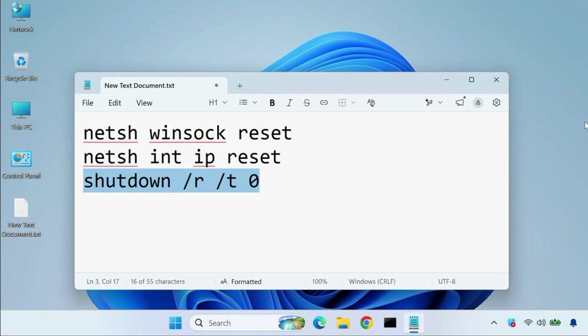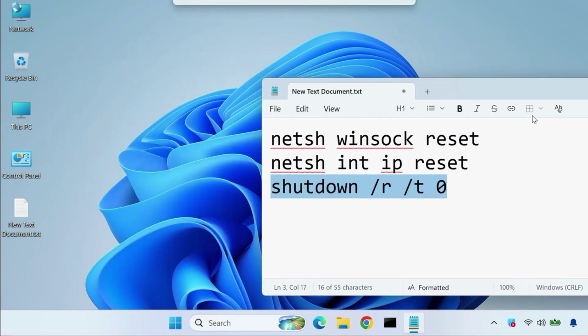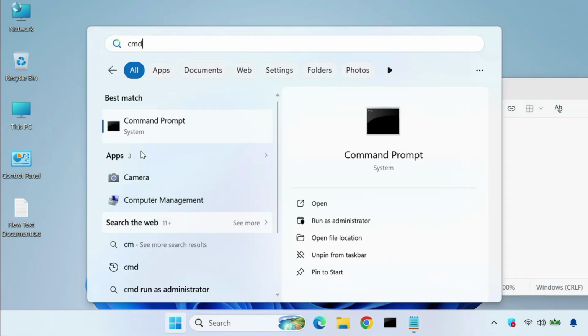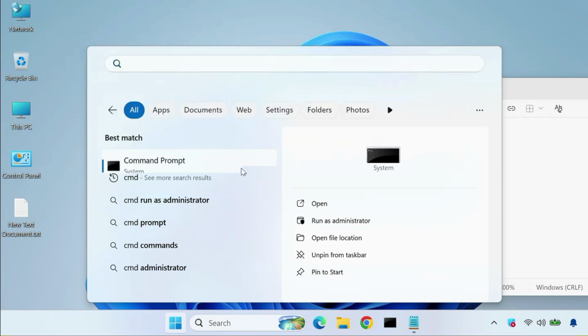Then guys, reset the network stack. So these are 3 commands we have to use one by one in CMD. After that it will shut down your system, and after 10 seconds you have to start it up again, after 10 to 15 seconds. So click Start, type CMD, right click and run as administrator.